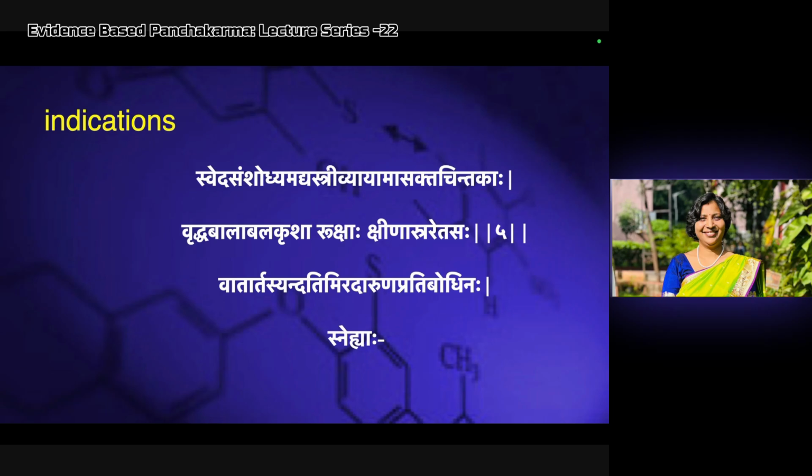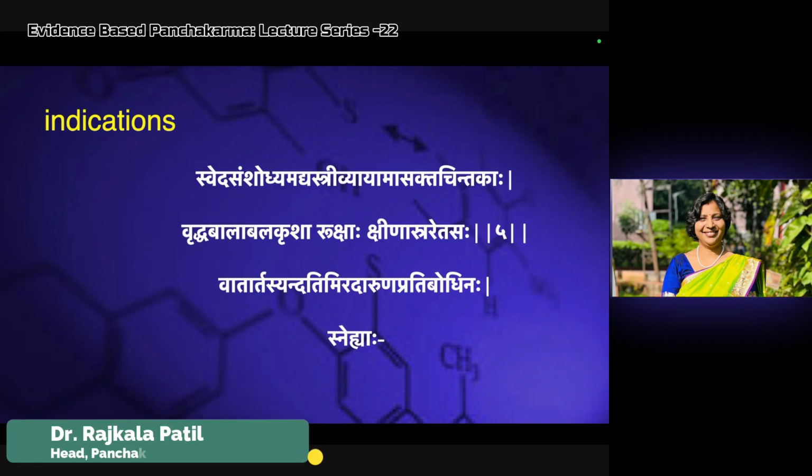These are the indications of Sneha. Here you will find the combination. This is the indications of Snehana. So in the first line you can see the internal Snehapana. This is all internal Snehapana, like Shodhananga Snehapana and Shamananga Snehapana. Vruddha, Bala, Abala, Krusha, Ruksha, Kshina, Asra, Retasa, these are the indications of Shamana Snehapana. And Svedya, Sanshodya, these are the indications of Shodhananga Snehapana.